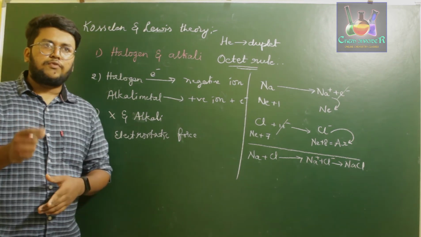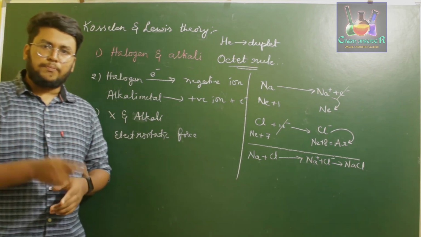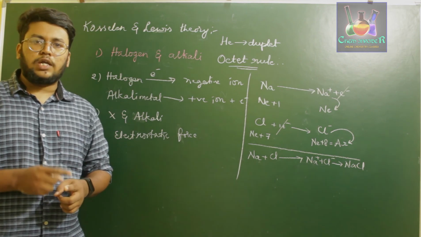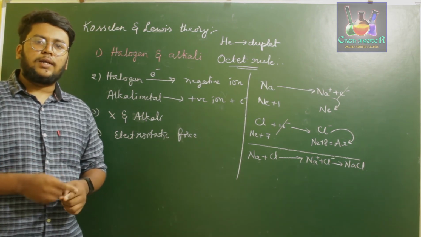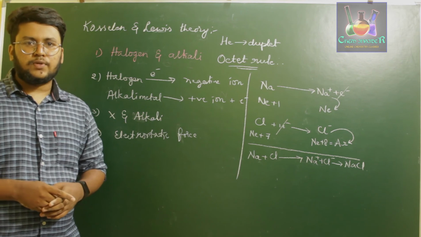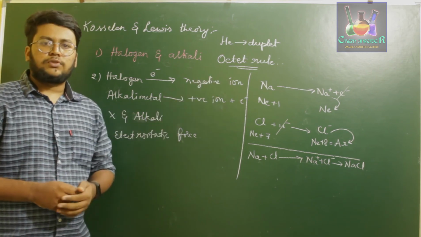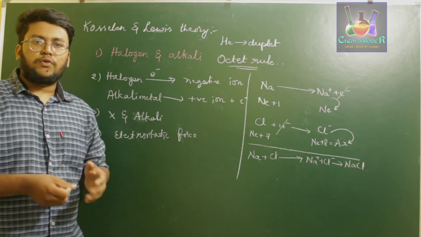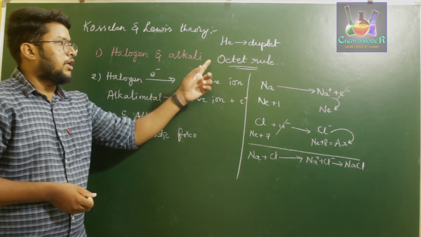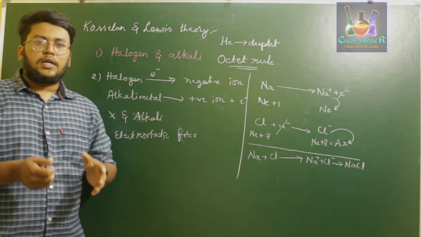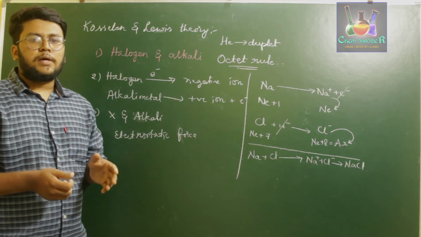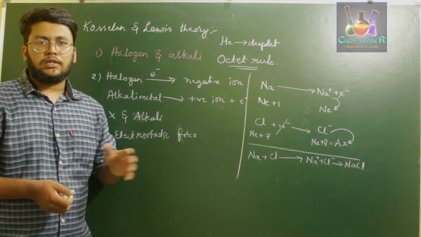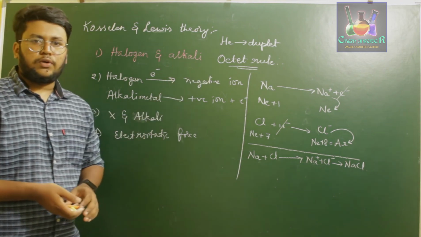That is, if you want an atom to form a compound, it should have a stable outermost electronic configuration similar to a noble gas with 8 electrons. So 8 is nothing but octet. Therefore that particular rule of 8 electrons which has to be obtained by an element in order to form a compound is called the octet rule. So the octet rule is a rule where if an atom has to form a compound, it has to obtain 8 electrons in its valence shell.